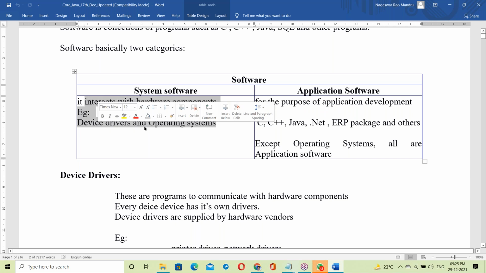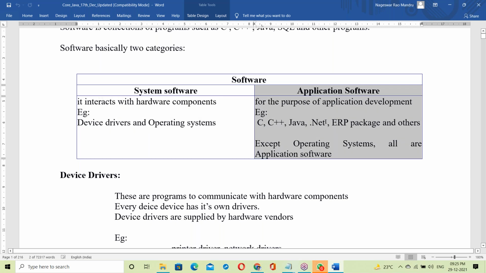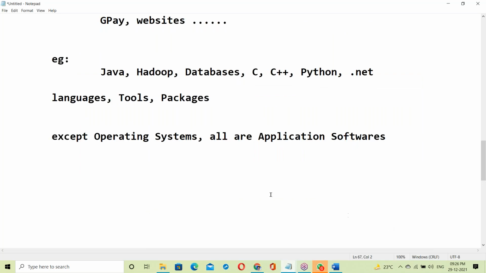Application software is for the purpose of application development. Except operating systems, all are application software. Everything is prepared in the document.